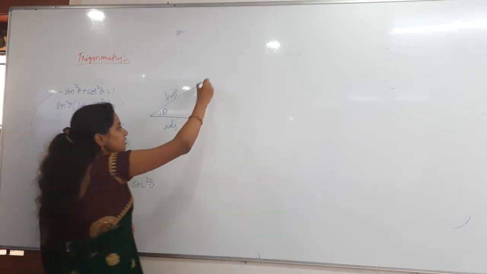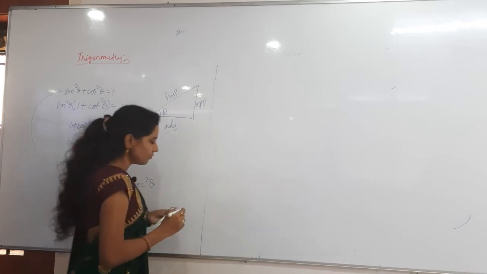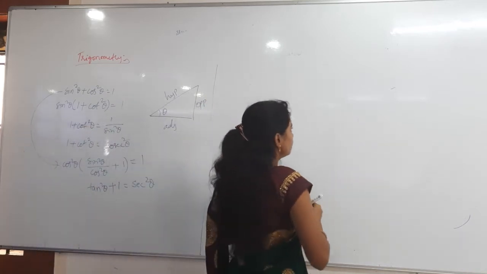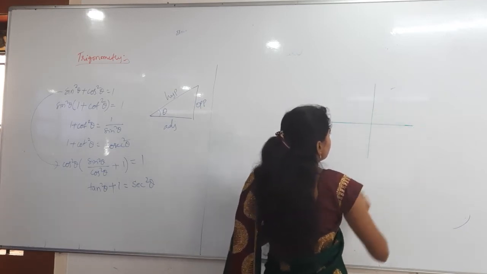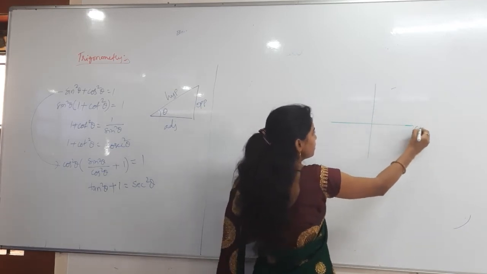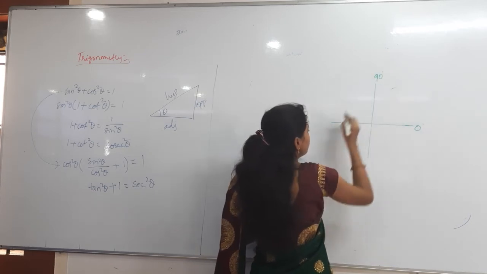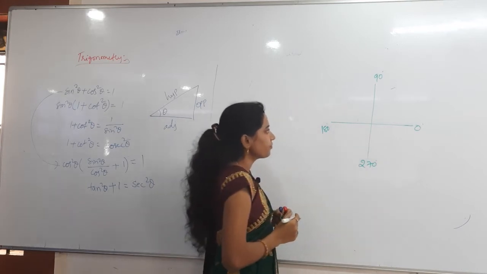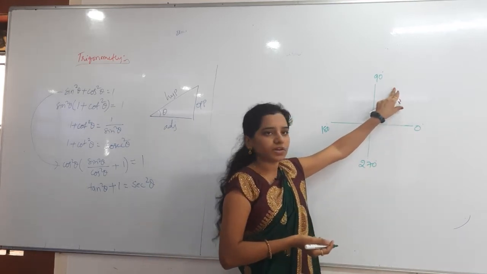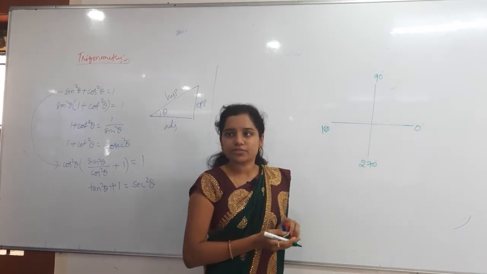And now we will discuss the quadrants. Here this is 0 degrees and 90, then 180 here, and here 270 degrees. Now, the first quadrant will have which angles?